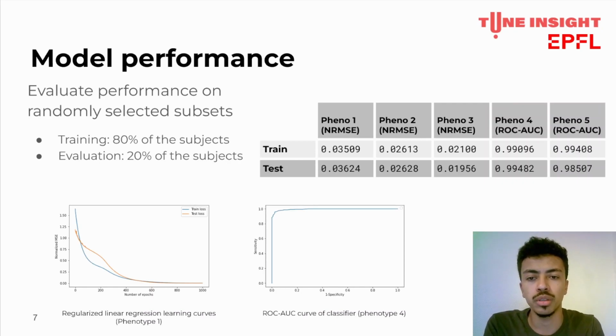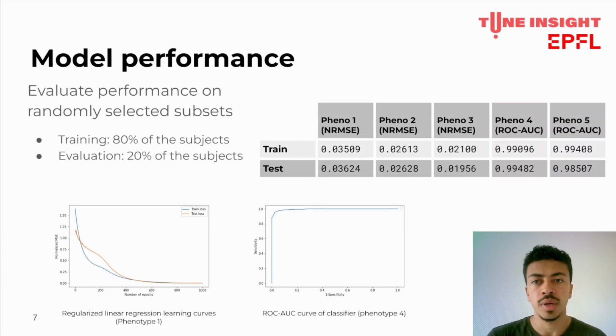Through the left-hand side plot, we confirmed that the regularizer indeed solves the overfitting problem, as the loss function of the train and test set both decrease together to a similar error. On the right-hand side plot, we show that the ROC curve of the false phenotypes is close to the perfect rectangular plot.